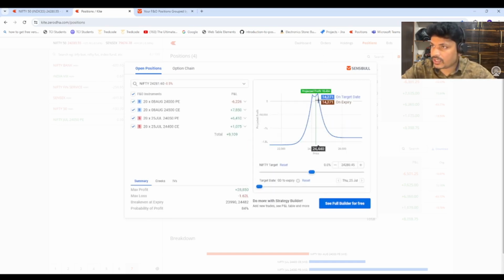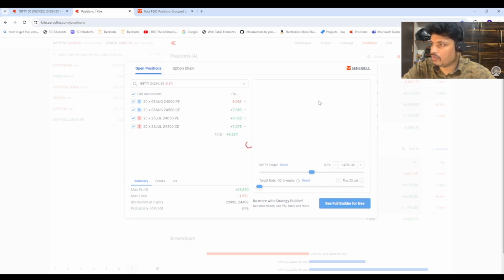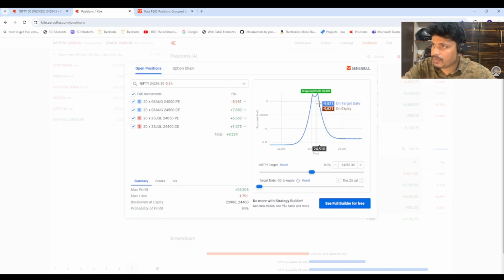Suppose this is how the chart looks. If the market closes anywhere in this range, I'll make enough money, I would say a minimum of 15,000. But my plan is to hold it. If it closes at 420 or 440, I'll make a good amount, whatever the current market price is, around 24,280. If it closes around 350 or 320, I'll make a decent amount of money. As of now it is going well.